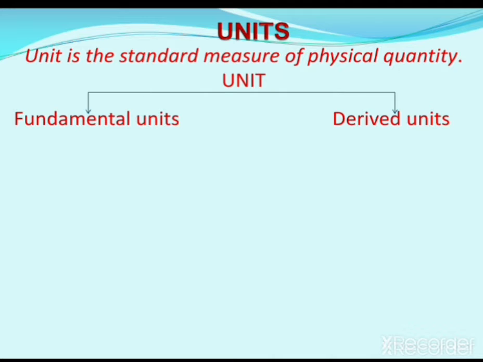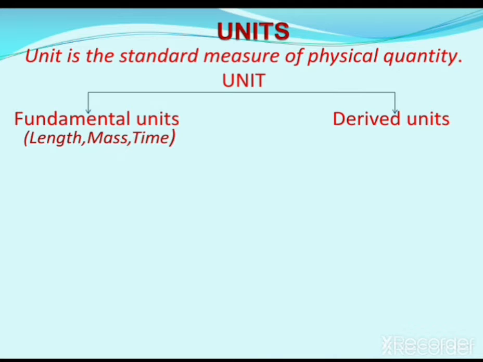We have a large number of physical quantities, but only a limited number of units are required to measure these quantities. These units are independent of each other, so these independent units are known as fundamental units.